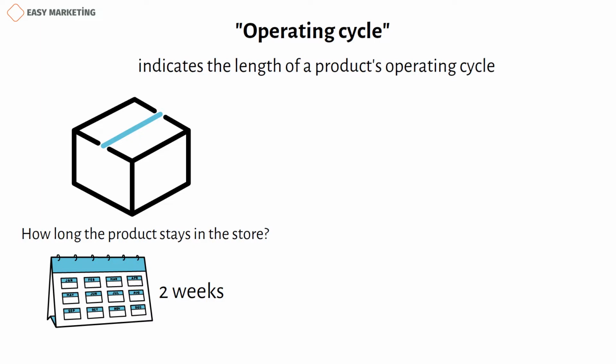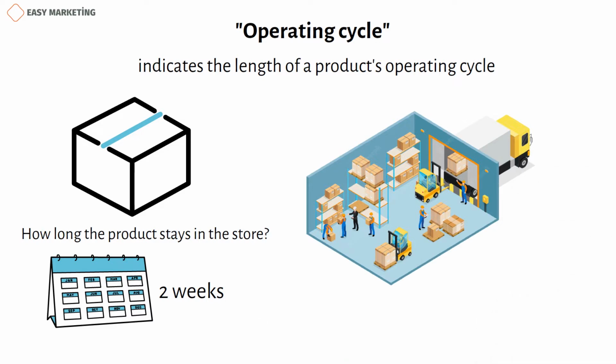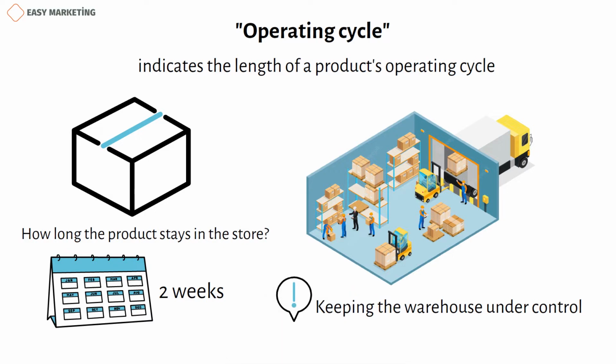It's clear that every commercial company must have a small or large warehouse. The products are stored in that warehouse until they're sold. But there's one point that is important to manage those warehouses. Keeping the warehouse under control informs the business owner about what product is left and how much is left.